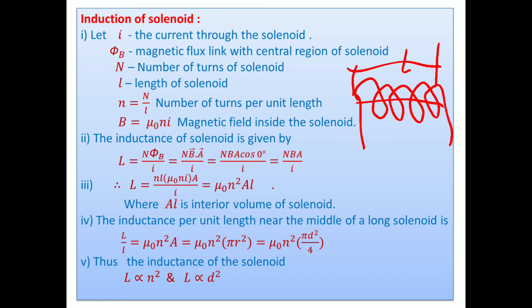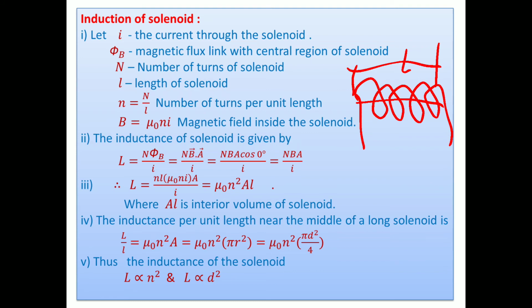But here we assume the angle between B and A is 0, in the same direction. Thereafter N B A cos 0, so you can take here N B A upon I. This is the L. Thereafter L equals N B A upon I, and B is substituted here.